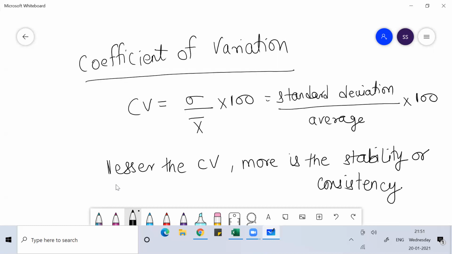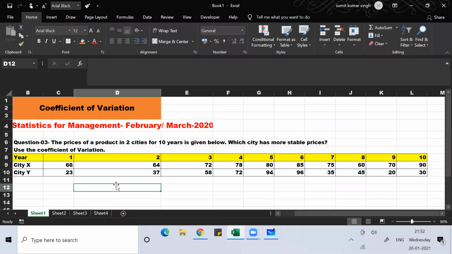If you get a problem asking which of two sets of data is more consistent in nature, you find the coefficient of variation of both the data, and whichever data has the lesser coefficient of variation will be more consistent or more stable. This question came in Bangalore University in February March 2020, question number 3, which is of 5 marks.